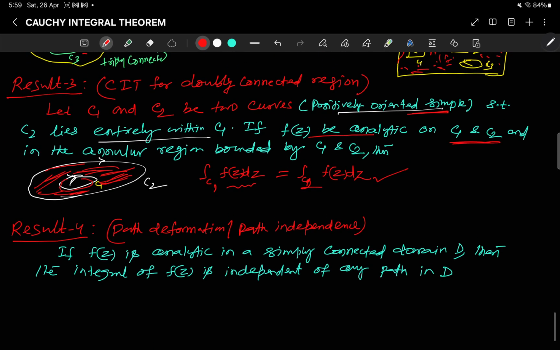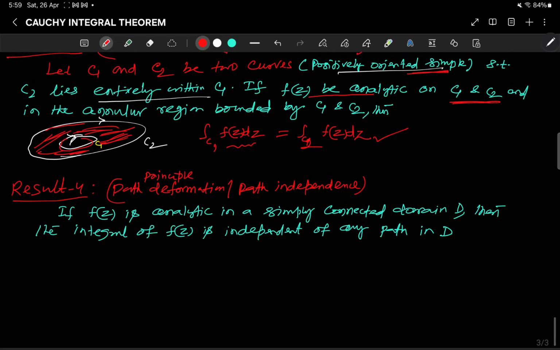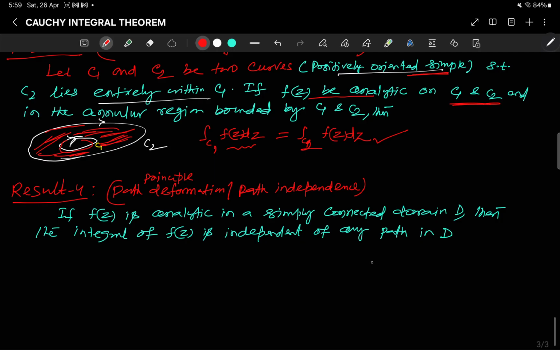Now the principle of path deformation, or path independence. Suppose f(z) is analytic in a simply connected domain, it is analytic everywhere in a simply connected domain. Then the integral of f(z) is independent of path for any path.